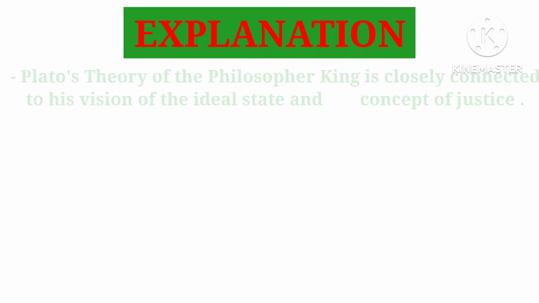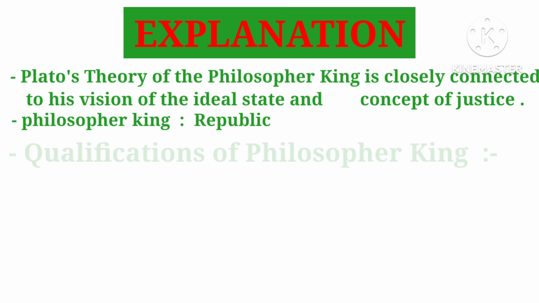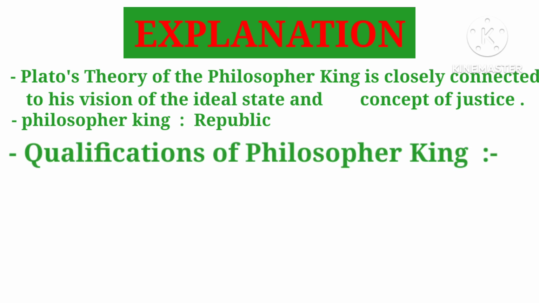Plato's theory of the philosopher king is closely connected to his vision of the ideal state and the concept of justice. We all know that. He mentioned the philosopher king in his famous book, the Republic. So let's see what the qualifications of the philosopher king are. The first one is being a person of reason. Yes, in the first question we discussed it: reason, appetite and spirit. A person should have a rational quality, thinking power.